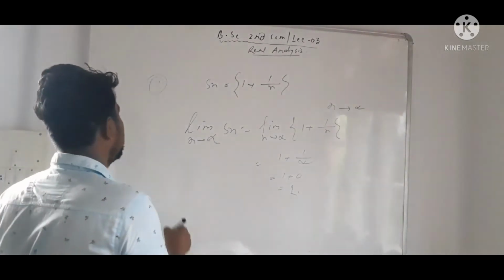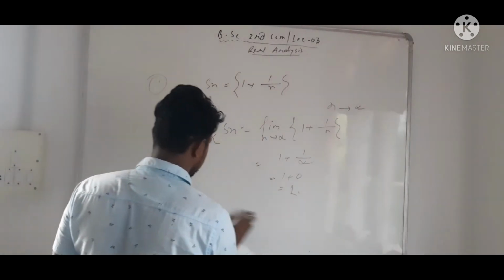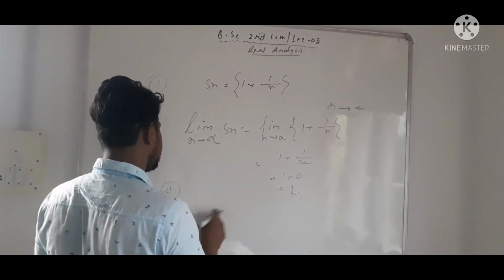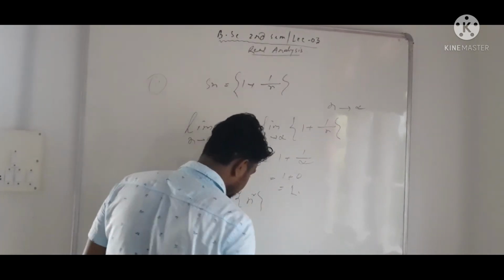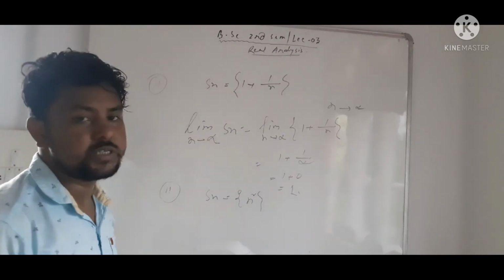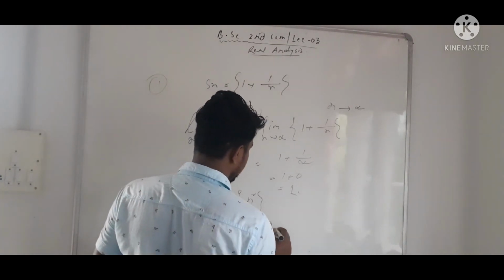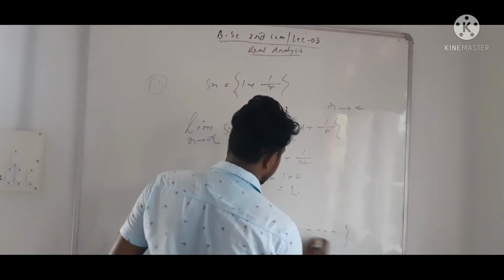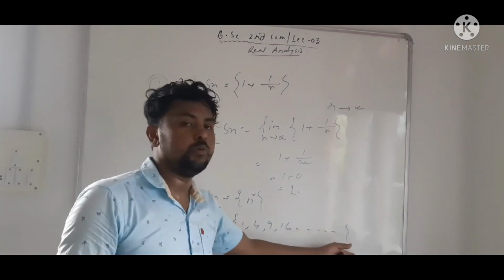Okay. So we take another example. Suppose Sn equal to n squared. Find the limit of the sequence. The range set of the sequence is 1, 4, 9, 16. Is the sequence bounded? No, the sequence is bounded below, not bounded above.